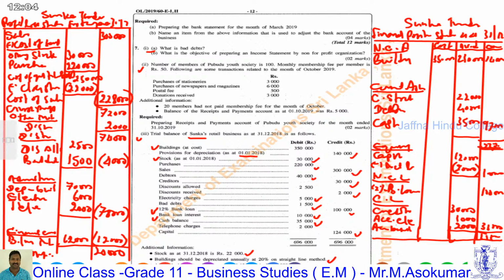Telephone charges, rupees 2,000, give 78,000. 74 minus 4 minus 78 minus 12 is the loss of 20,000. Yes.